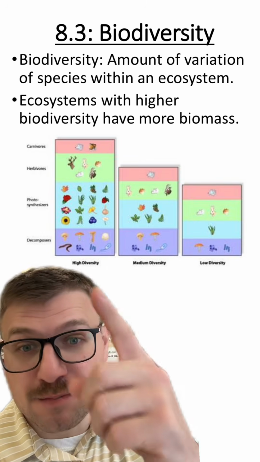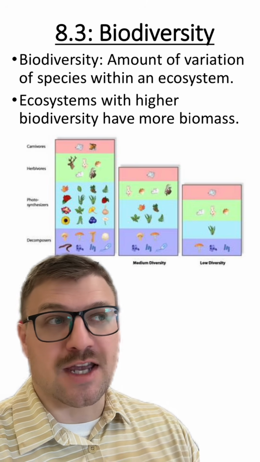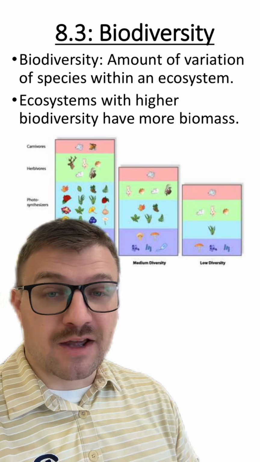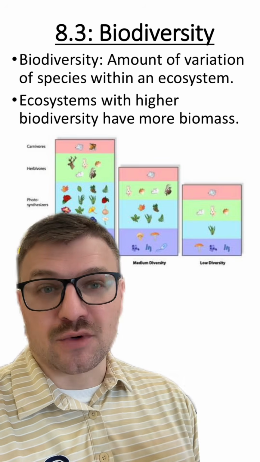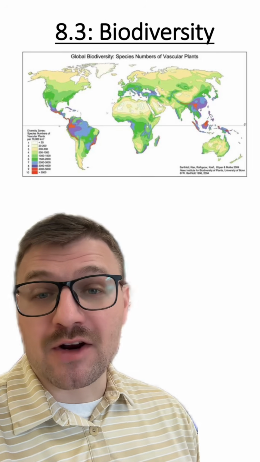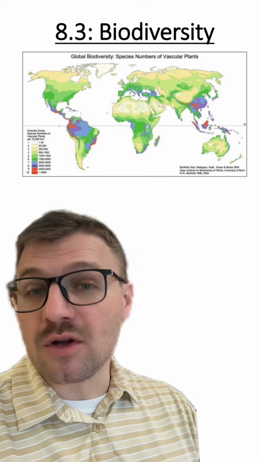When there are more species, there are just more interactions and more ways for the species to benefit. When there is a lower biodiversity, there are just less connections or interactions, which means that ecosystem is going to be weaker.